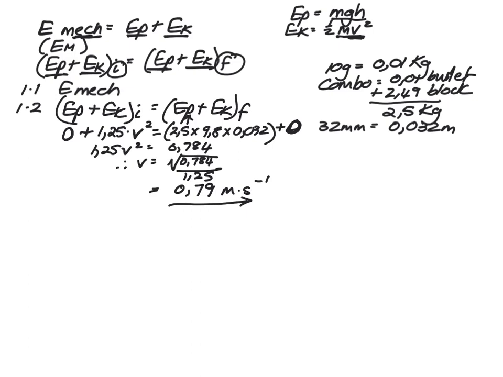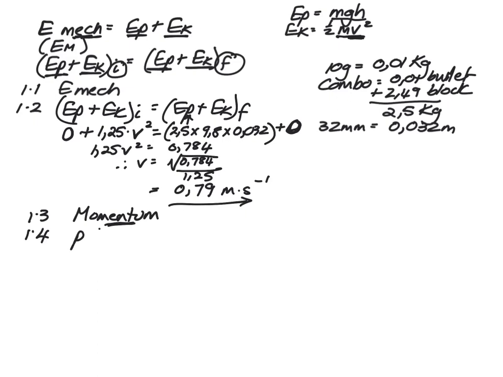Right, let's look at 1.3. 1.3 wants you to state the law of conservation of momentum, which you know: the total linear momentum of an isolated system remains constant. And then 1.4 says to you, calculate the initial speed of the bullet just before it hit the block of wood. Now, if you are asked to state the law of conservation of momentum, that is a clue that you're going to use that in the next question.